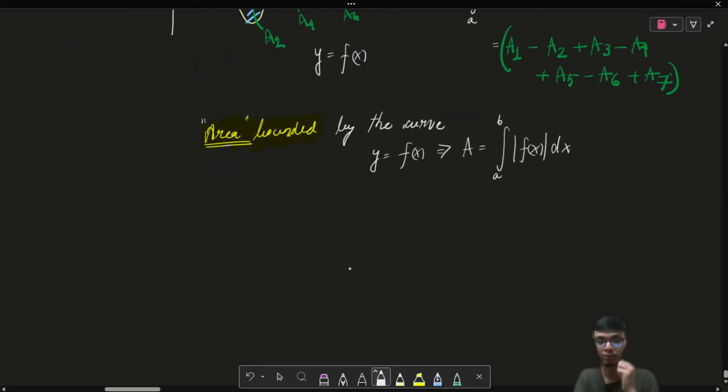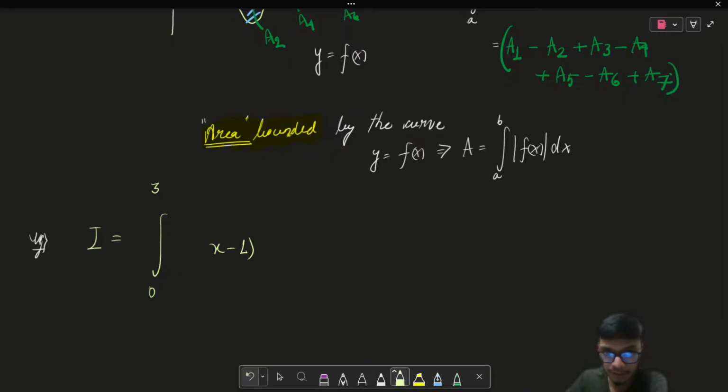So let's take up some questions to practice integral evaluation, especially for piecewise defined functions. Let us say I have an integral to evaluate from 0 to 3 of the modulus of x minus 1 multiplied with x minus 2. Okay, x minus 1 multiplied with x minus 2.